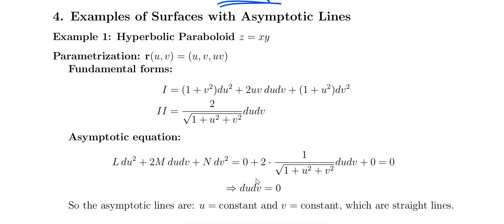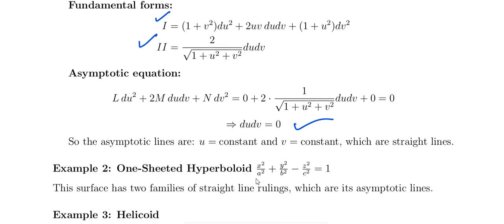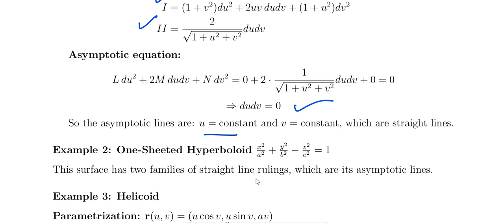Examples of surfaces with asymptotic lines: the hyperbolic paraboloid, z equal to xy. Its parameterization is x equal to u, y equal to v, z equal to uv. We find its first fundamental form and second fundamental form. The asymptotic equation is the second fundamental form equal to 0. Already found, this is L times 0 plus 2m du dv plus 0, equal to 0. So du dv equal to 0. So du equal to 0 or dv equal to 0, that is u equal to constant, v equal to constant are the asymptotic lines. These are straight lines.